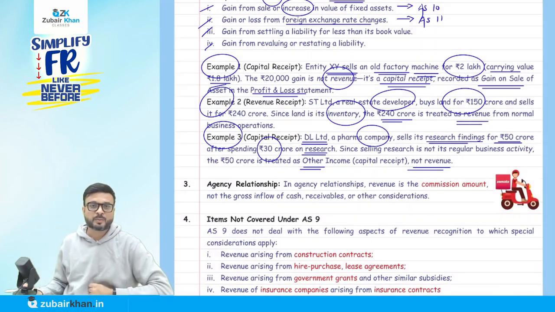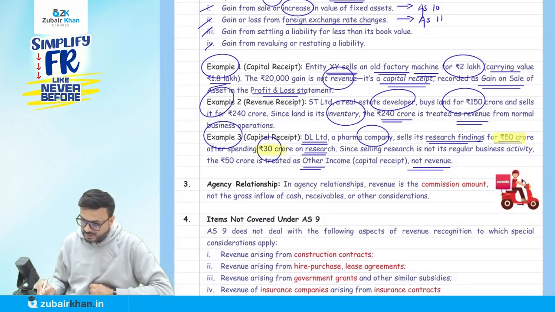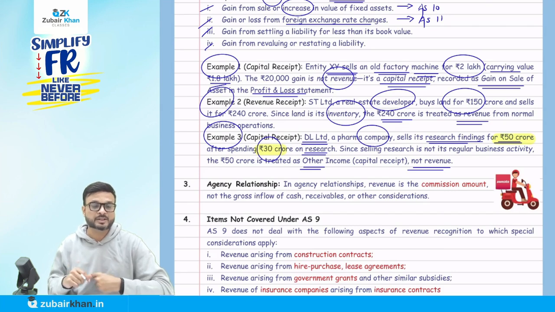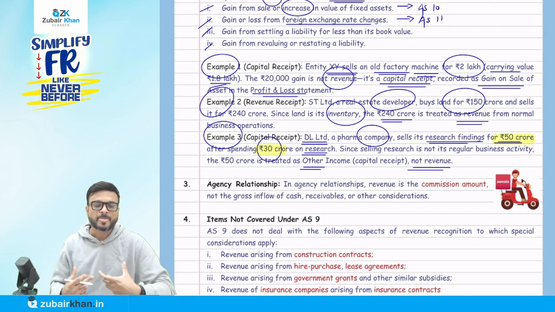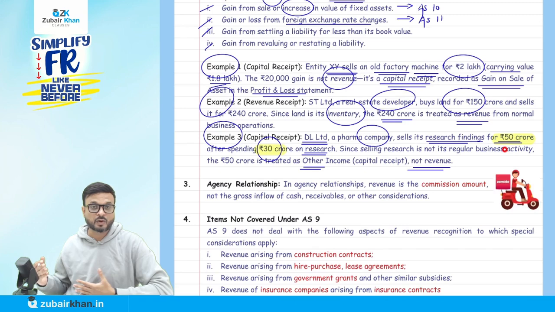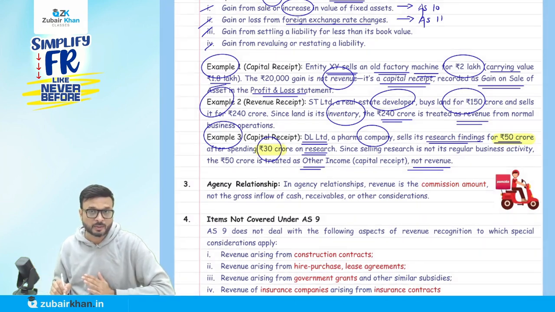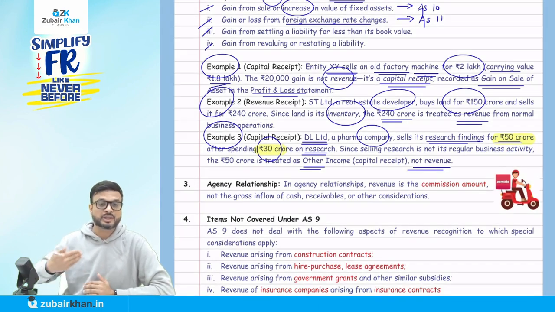Some of you may think, yes sir, the cost was 30 crore, they sold at 50 crore, so they made a profit of 20, and we are going to record 20 in it. Don't worry, I will cover this in AS 28. When you do some research, the expenses incurred at the research stage will come in the P&L account only. So this 30 is going to come in the P&L account. Then this 50 will be recorded as other income. There is no doubt they made income, but it will not be covered under AS 9 because that is not their normal, regular nature of business.